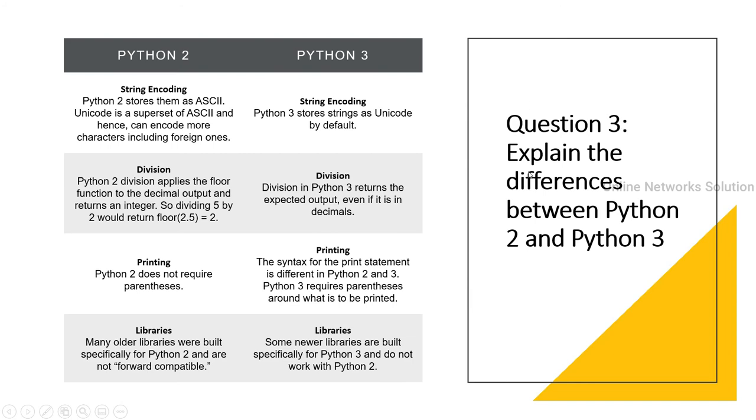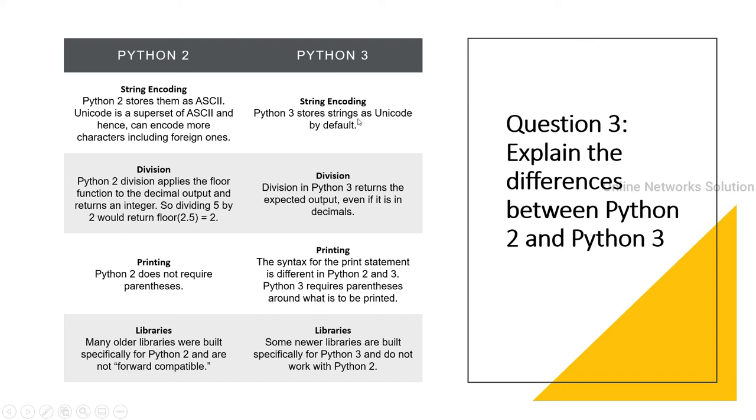Question number 3. Explain the difference between Python 2 and Python 3. Python 2. String encoding. Python 2 stores strings as ASCII. Unicode is a superset of ASCII and hence can encode more characters including foreign ones. String encoding.